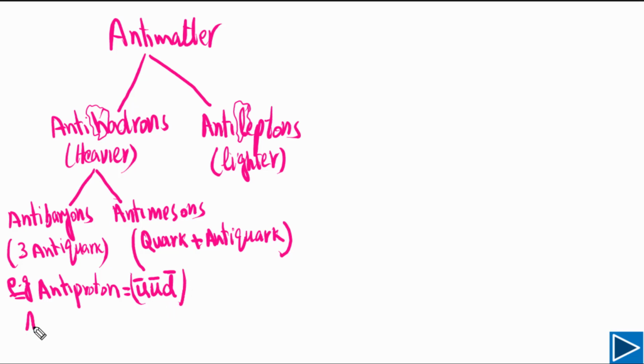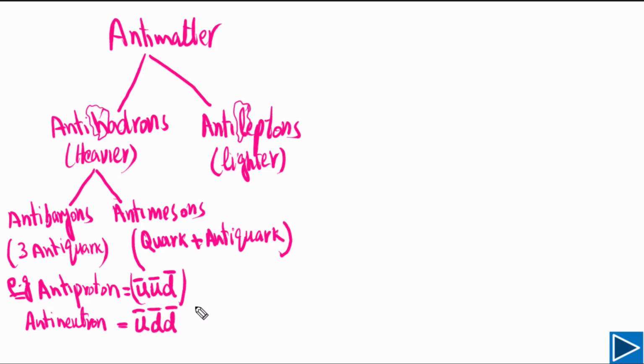Now if we look at the anti-neutron, this is also an anti-baryon. The composition of the neutron is one up quark and two down quarks. But now this is the anti-neutron, so each quark becomes an anti-quark. So simply you need to add these bars.